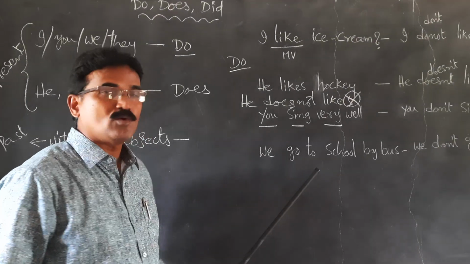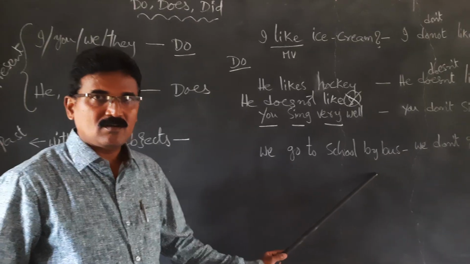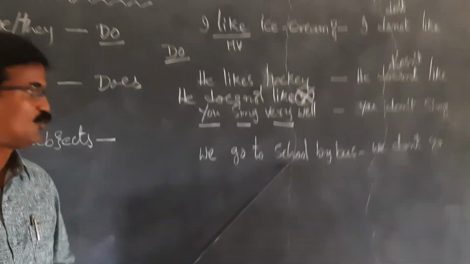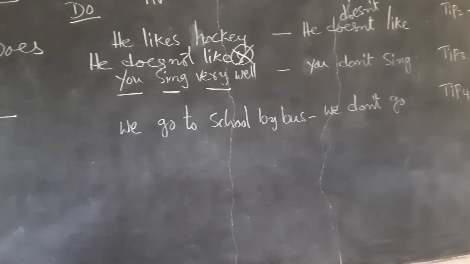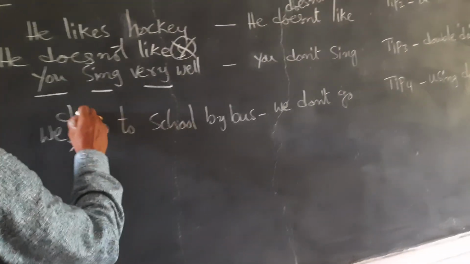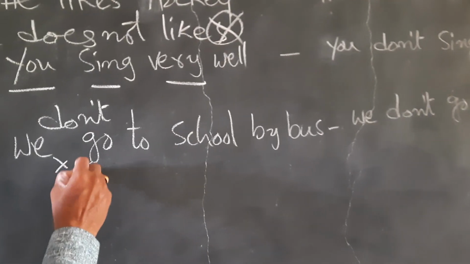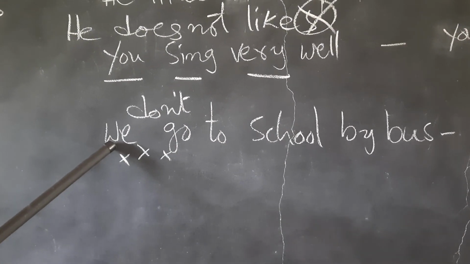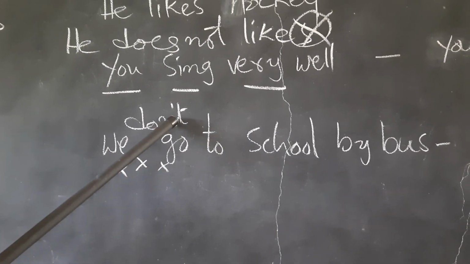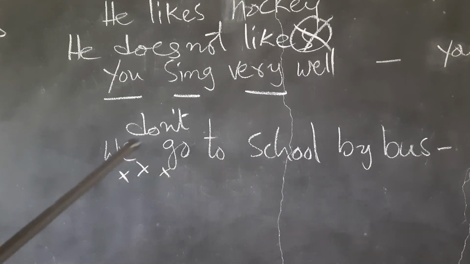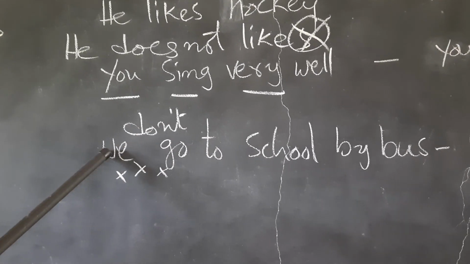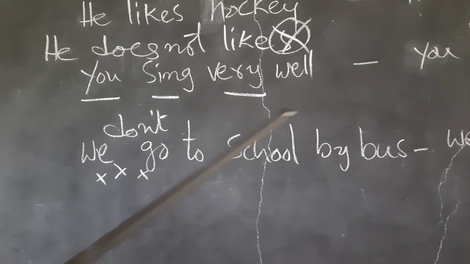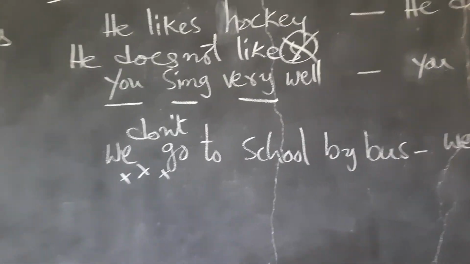Do we go to school by bus? Here we is the subject, go is the main verb, and do not is used between the subject and the verb. So we do not go to school by bus. Okay, like that.